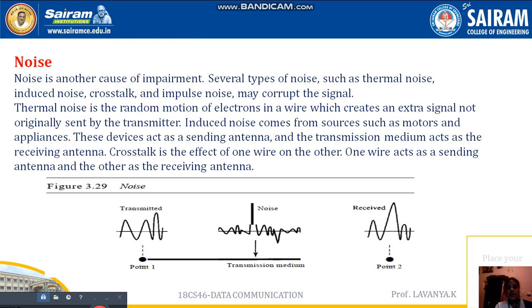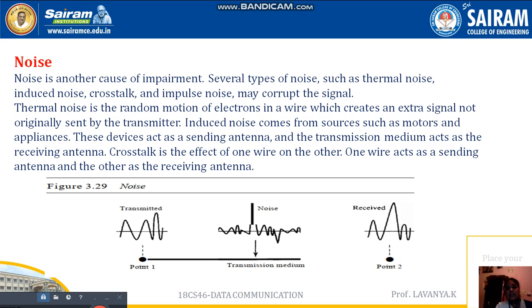Then the next one is noise. Noise is nothing but some problem while transferring the signal. During that time we will get a lot of noise. Noise means it may be unwanted signal or unwanted data, and we call that a noisy signal. Noise is also one of the causes of transmission impairment.